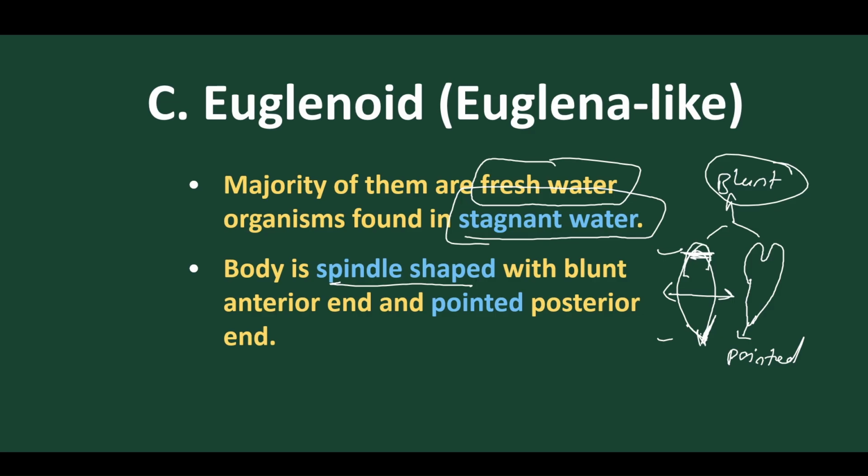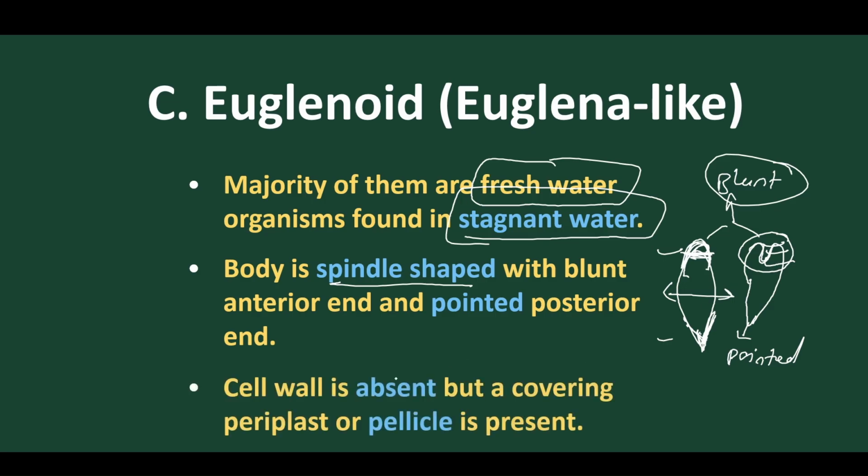So the anterior end is a little blunt, a little wider, not so pointed, but the posterior end is pointed. Why is it not pointed? Because it is differentiated into an animal-like nature. You will find the animal character: the mouth present, the pharynx present, the reservoir present. We'll discuss later. Cell wall is totally absent. Yes, cell wall is absent.